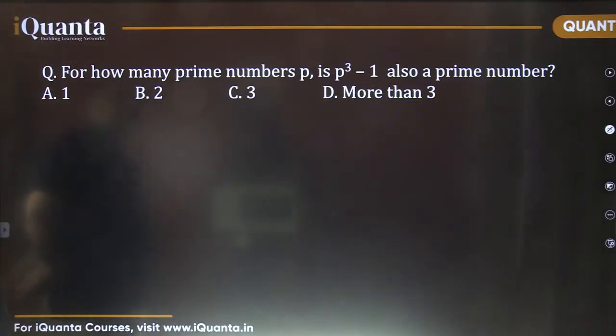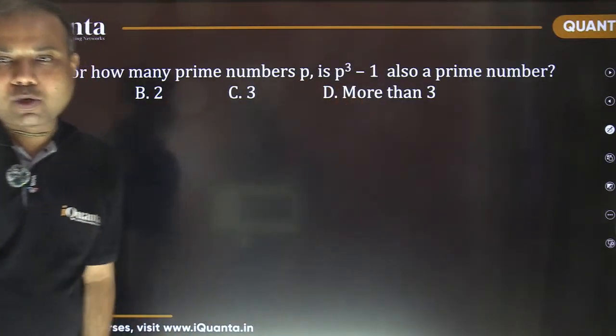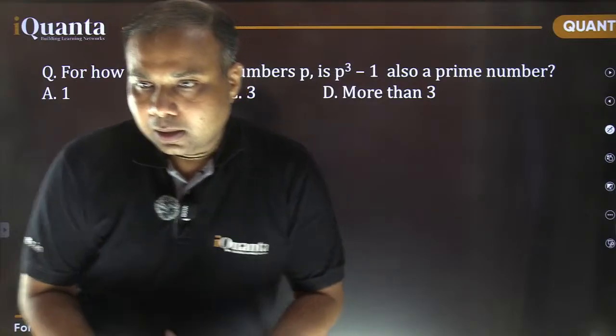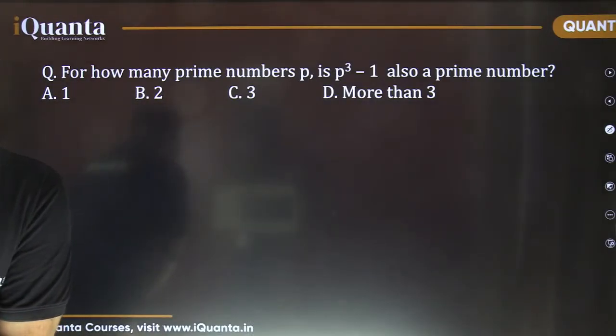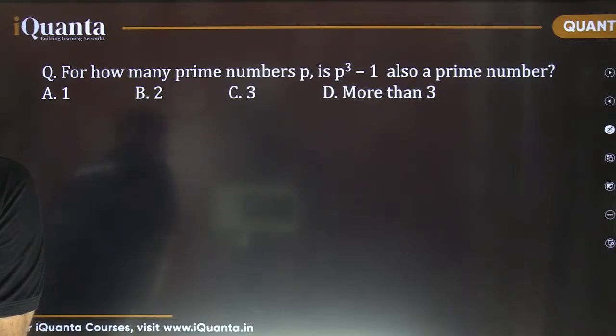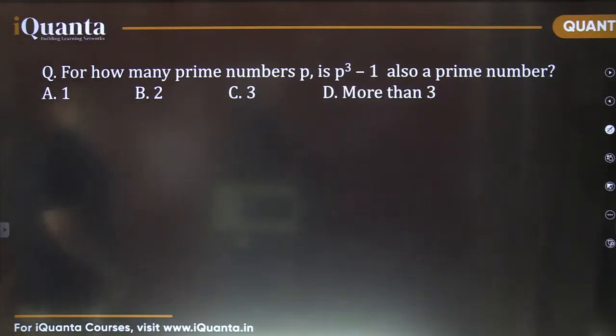Question is, for how many prime numbers p is the expression p cube minus 1 also a prime number? Astha says 2, Sania says 1, P Verma says 2, Yash Singh says more than 3. Which option, A, B, C or D?